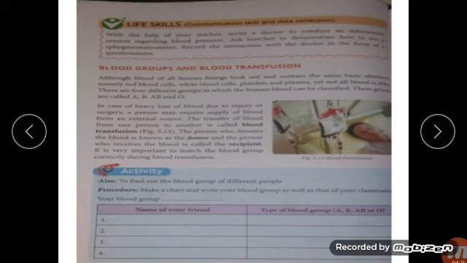That is said to be blood transfusion. The person who donates the blood, means the person who is giving the blood, is known as the donor, and the person who receives the blood is called the recipient. Receiver is recipient and giver is donor.